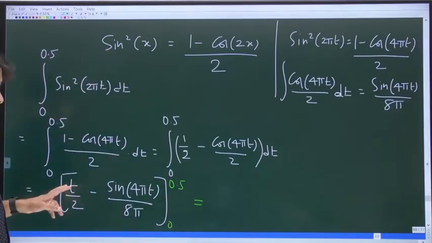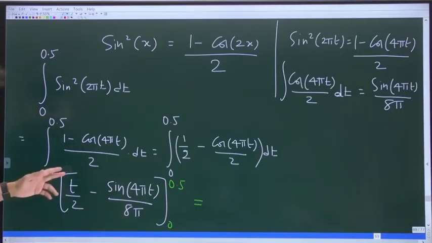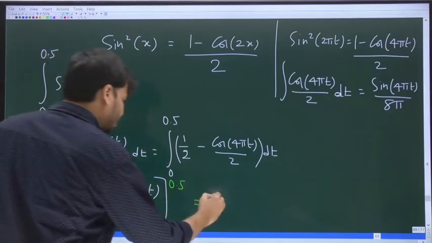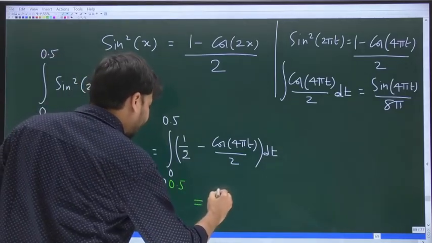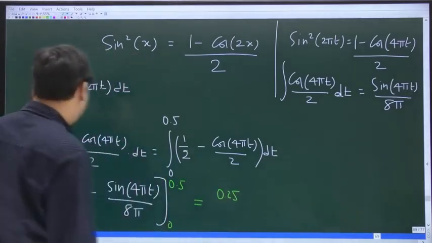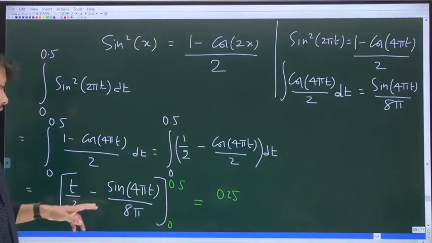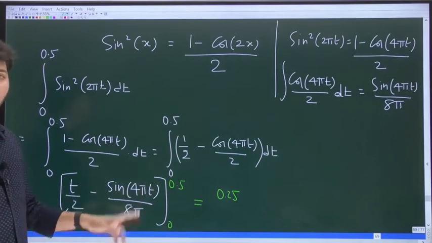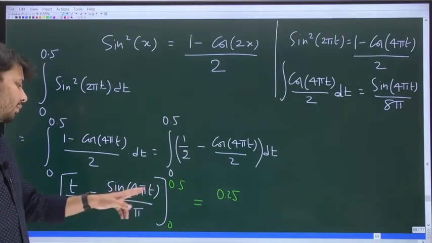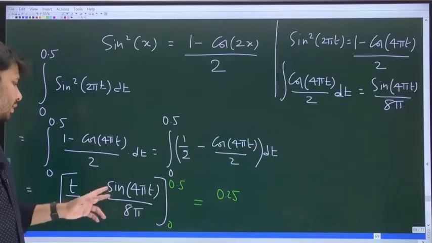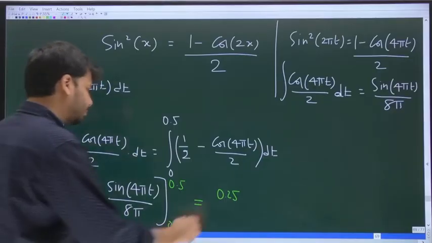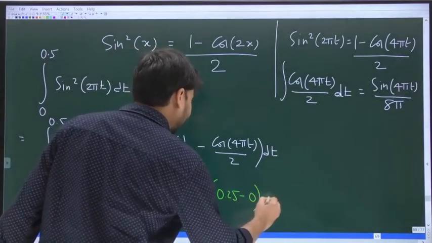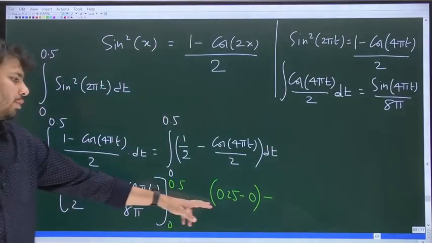So in place of t, first you put the upper limit. If you put the upper limit, t by 2 is 0.5 by 2, which is 0.25. And then you put t equal to 0.5 in the second term. 4 pi into 0.5 is 2 pi. Sine 2 pi is 0. Okay. So 0.25 minus 0. What is this 0.25 minus 0?